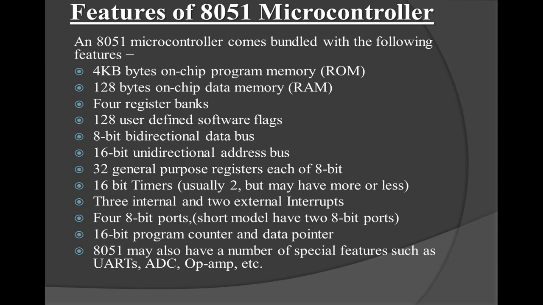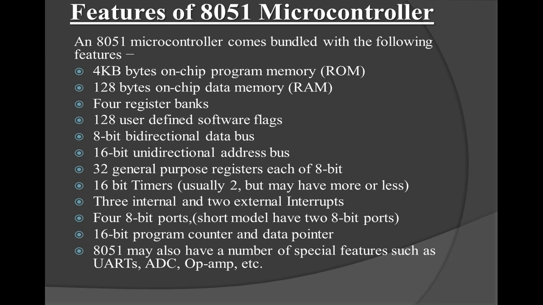The next was the 8031 microcontroller. It is another member of the 8051 family. This chip is often referred to as the ROMless 8051. Since it has 0K bytes of on-chip ROM, if required we can add external ROM to it, which contains only the program to be fetched and executed.